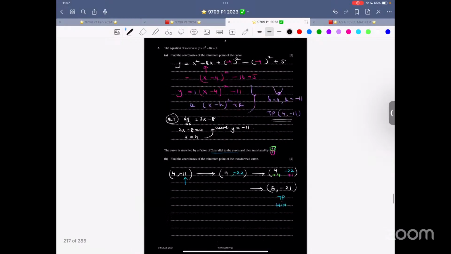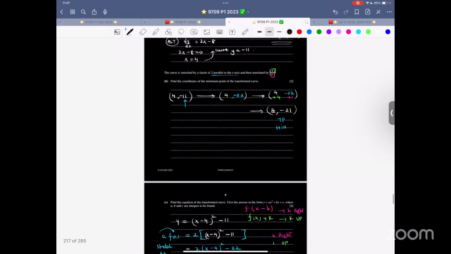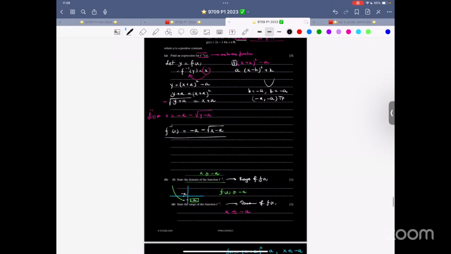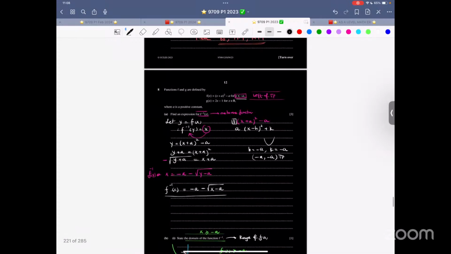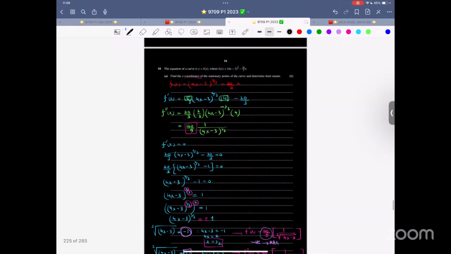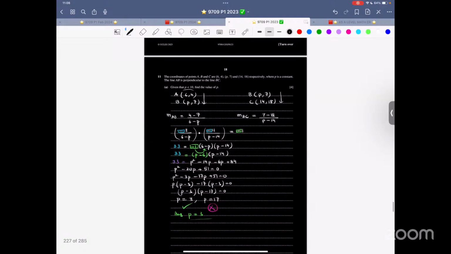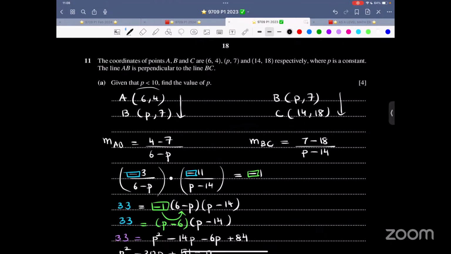Sector. Now let's look at this question.